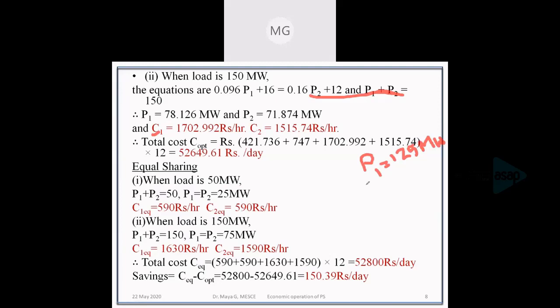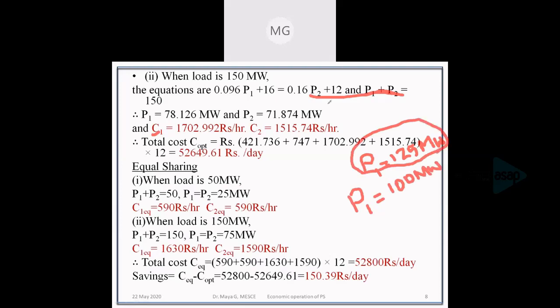Now the P1 that we obtained is 125. So P1 is exceeding the upper limit. Then for the calculation of cost, P1 has to be taken as 100 megawatt.